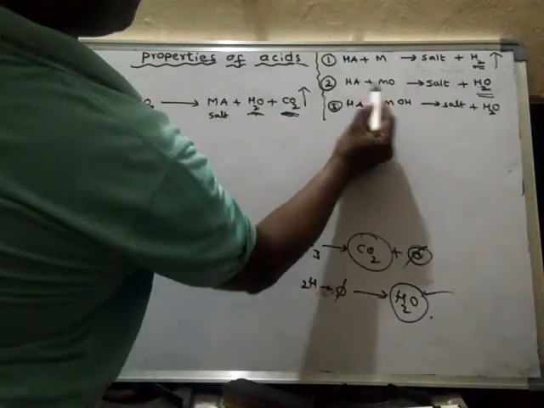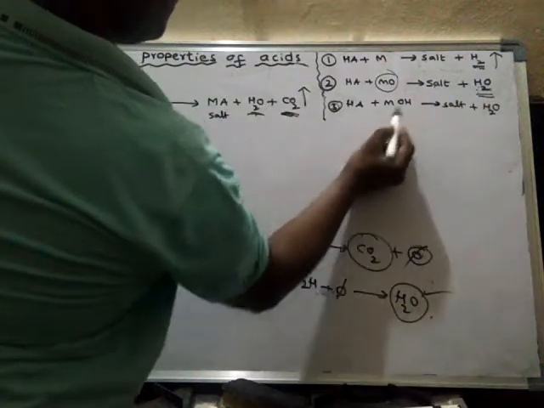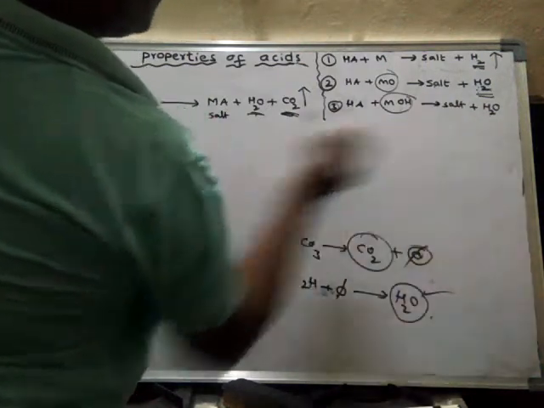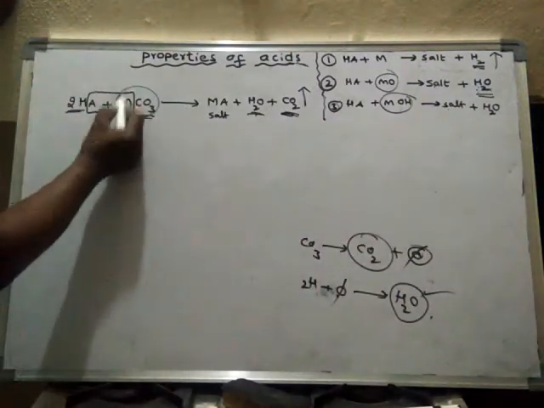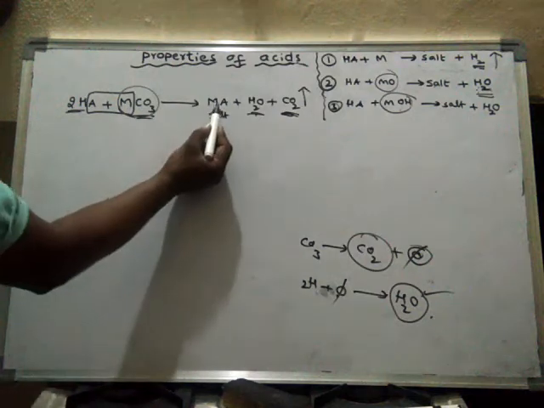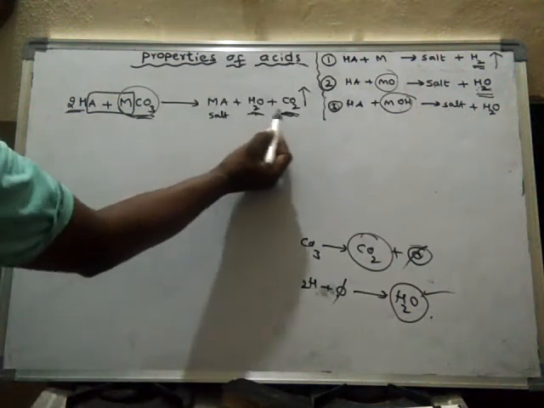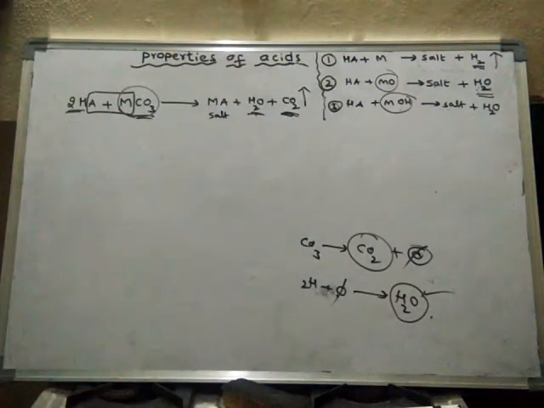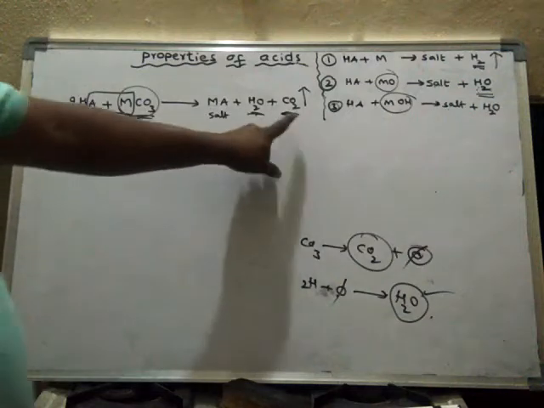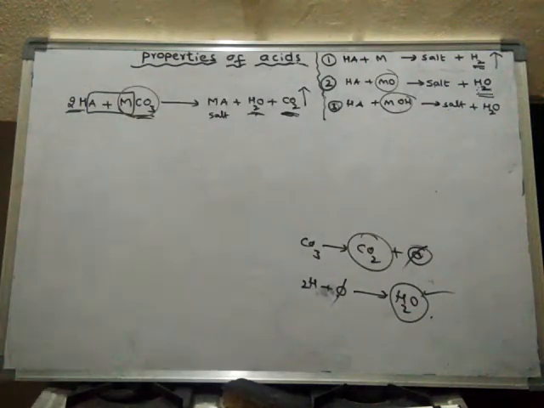But with metal oxide they form salt and water, and with metal hydroxide also they form salt and water. But with metal carbonate they form salt, water, and carbon dioxide also. Here CO2 is also formed additionally. Okay, let us learn an example.